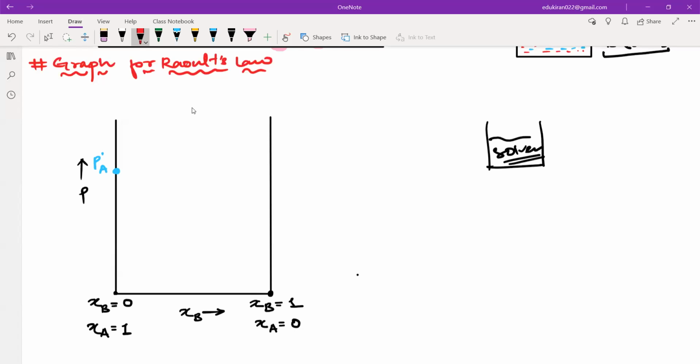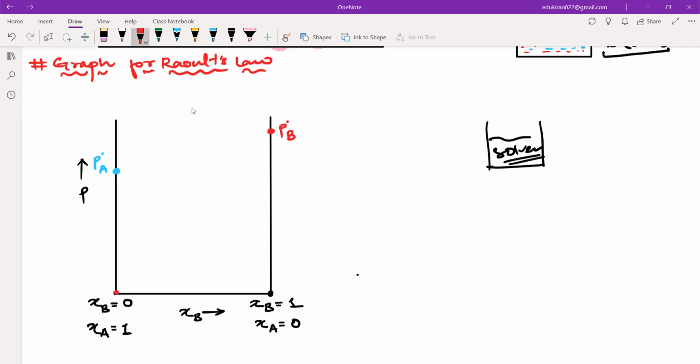That means here we are having pure B. Then the vapor pressure will also be equal to P naught B. Is that right? Yes or no? Please tell me. Yes, sir.